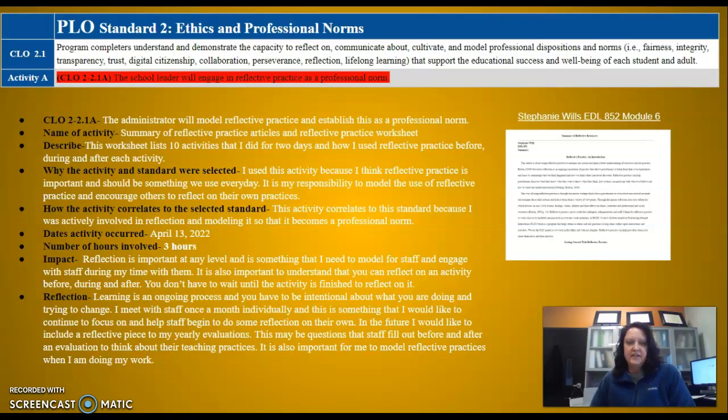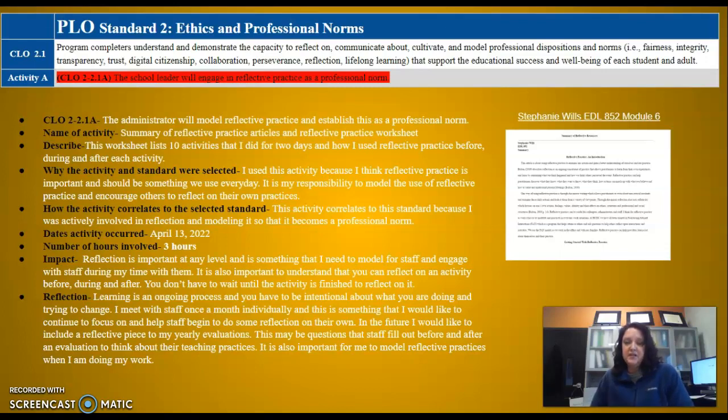I chose this activity because it gave me 10 activities that I looked at, 10 things that I did for several days, and I had to talk about how I used reflective practice in each one of those activities. I chose that activity because reflective practice is really important, or at least I feel it's really important, and it should be something that you use every day.